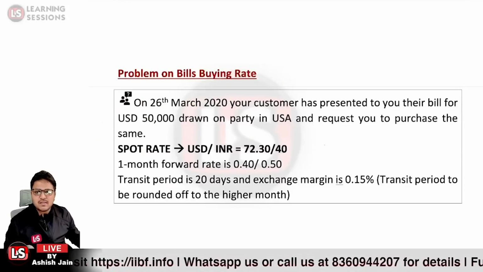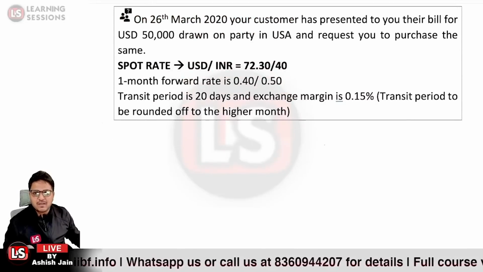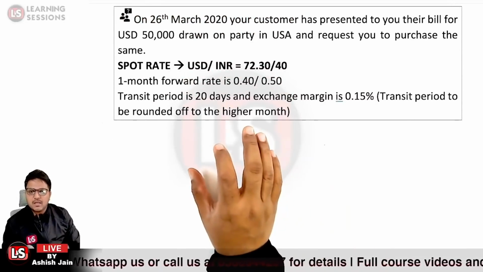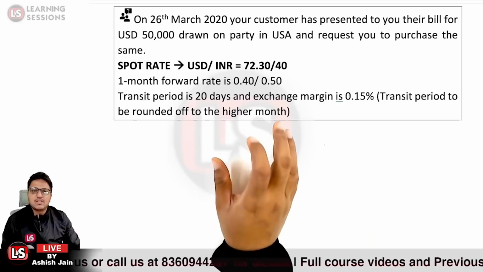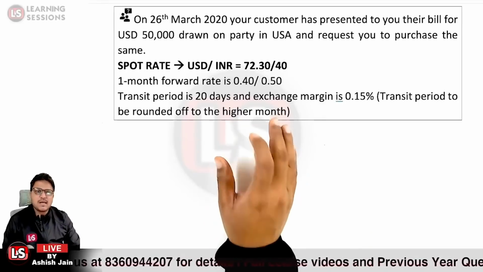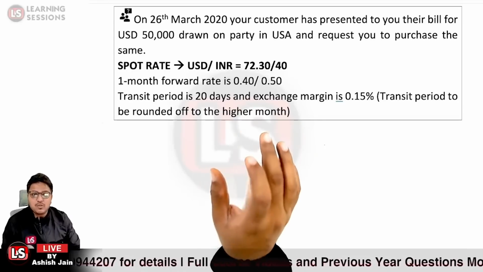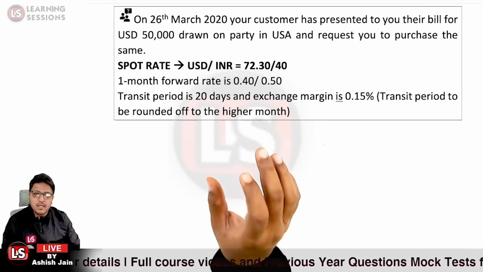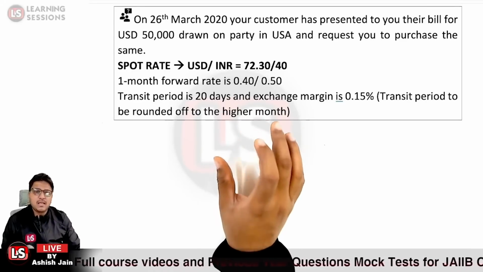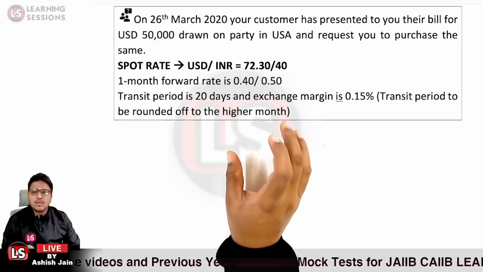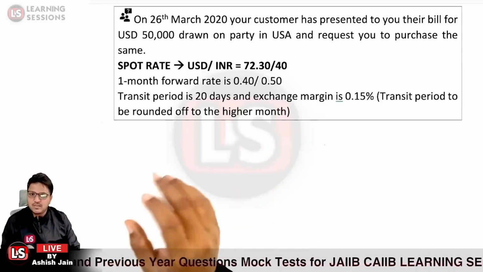It says problem on bills buying rate. On 26th March 2020, your customer has presented to you their bill of USD 50,000 drawn on a party in USA. Request you to purchase the same.